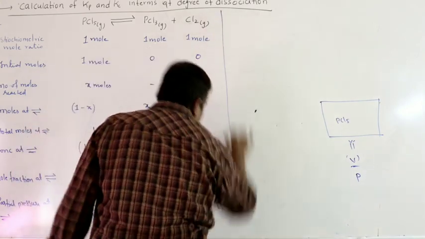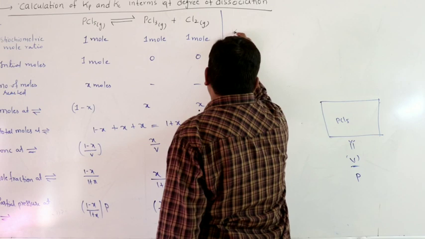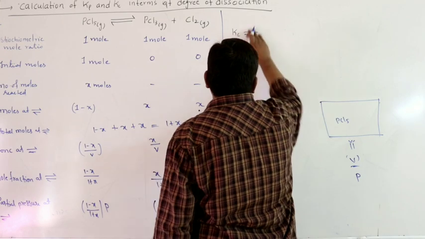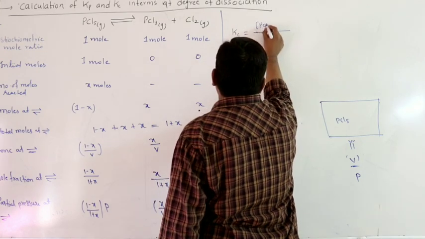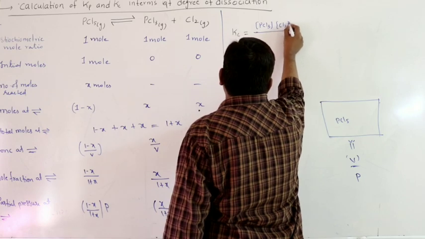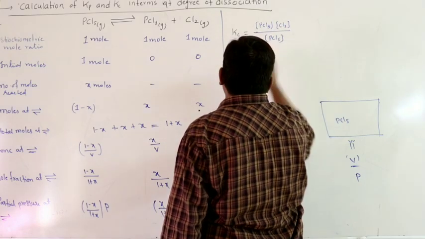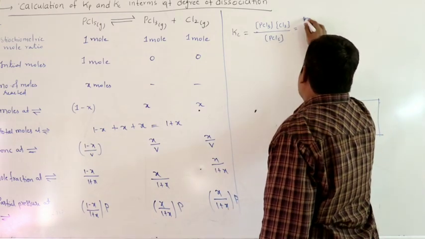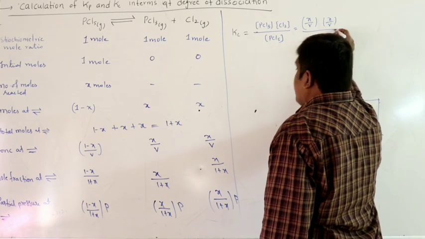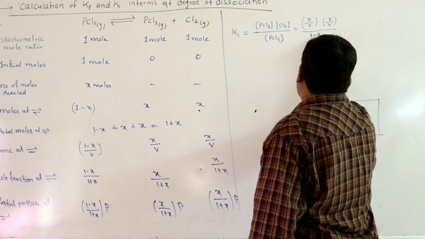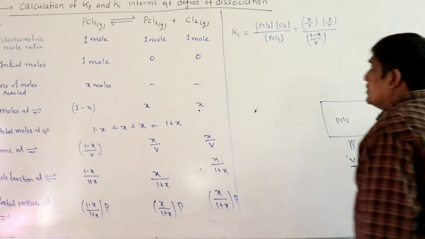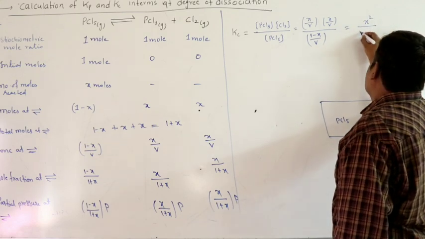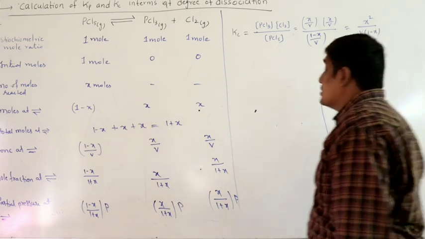Then find Kc and Kp. So what is Kc? Kc equals equilibrium concentration of PCl3 into Cl2 by equilibrium concentration of PCl5. What is the equilibrium concentration of PCl3? X by V into X by V by 1 minus x by V. So V cancels out. So what I will get is x square by V into 1 minus x.